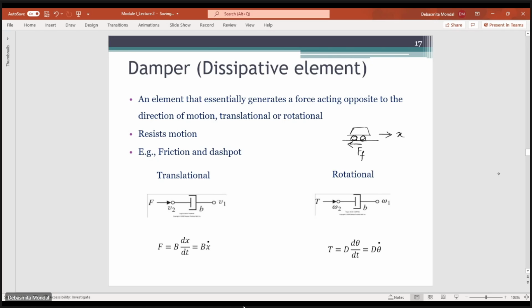This frictional force is mostly represented by a damper element, and the main purpose of the damper is to resist the motion. That is why it is known as a dissipative element. Examples are friction and dashpot. Whenever you have a frictional force occurring in a system, it is modeled by a damper.